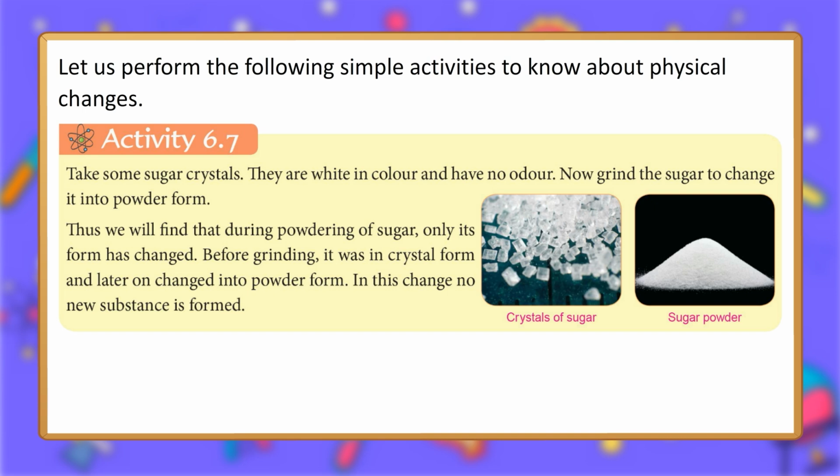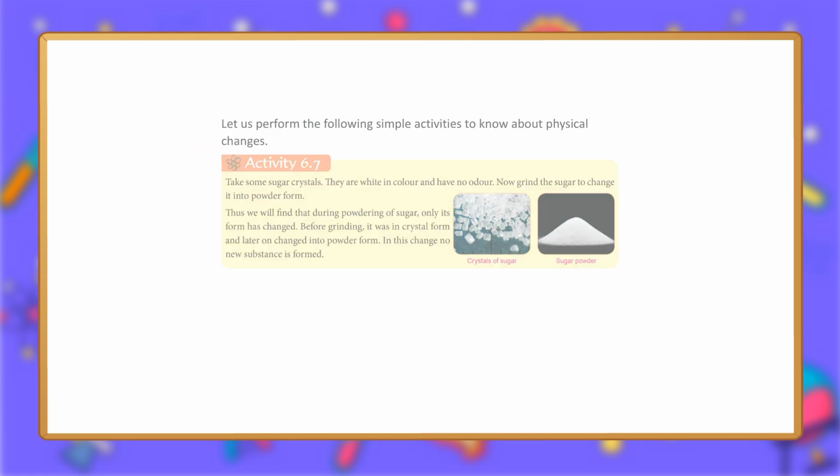Activity 6.7. Take some sugar crystals. They are white in color and have no odor. Now grind the sugar to change it into powder form. Thus we will find that during powdering of sugar, only its form has changed. Before grinding, it was in crystal form and later on changed into powder form. In this change, no new substance is formed. Crystals of sugar. Sugar powder.